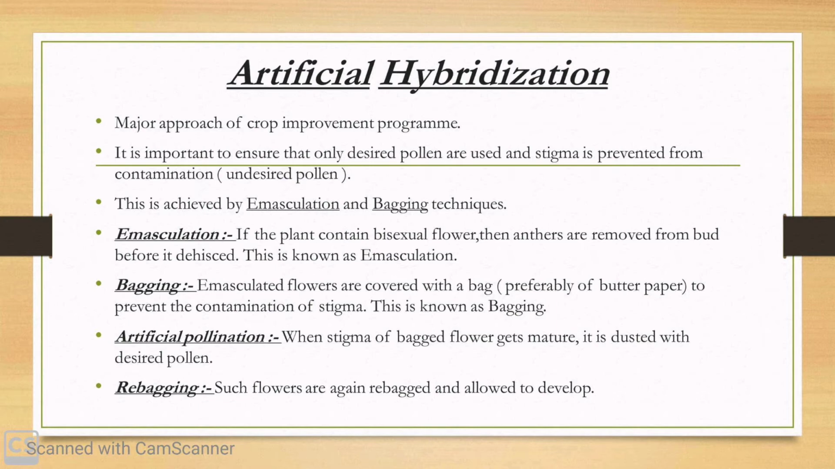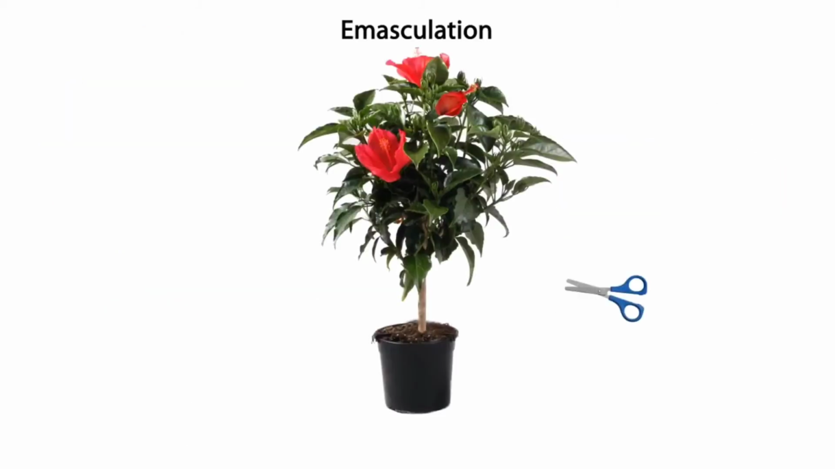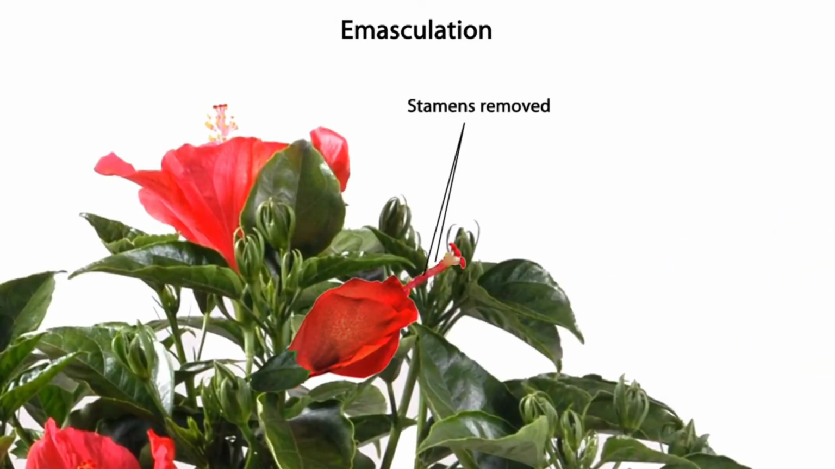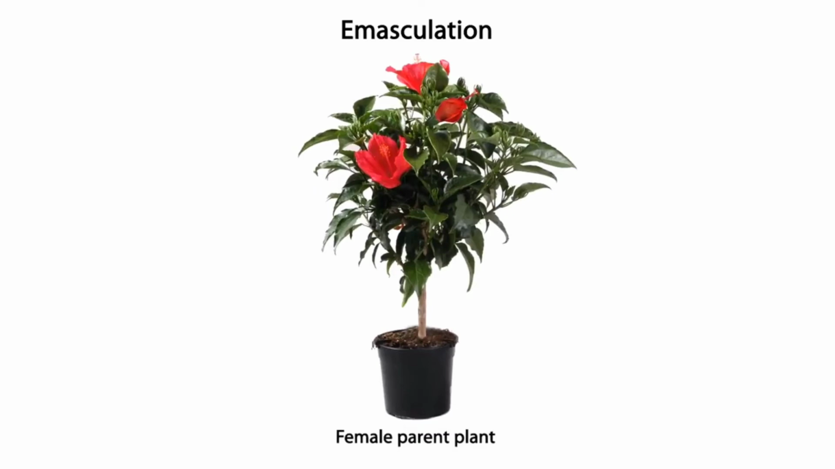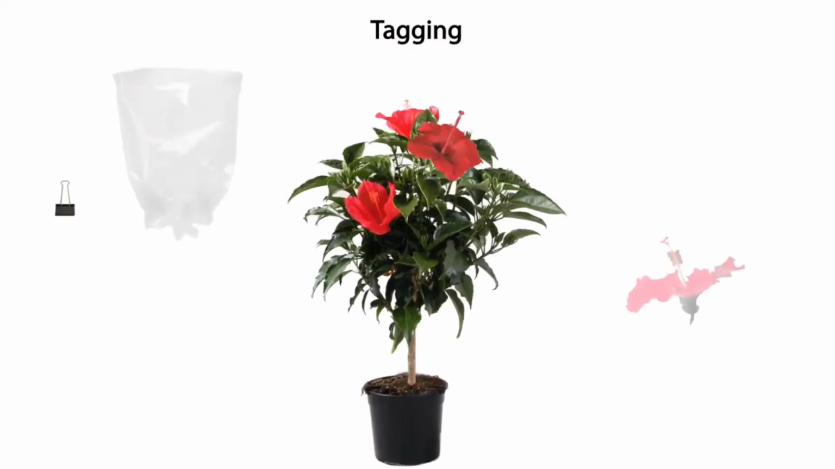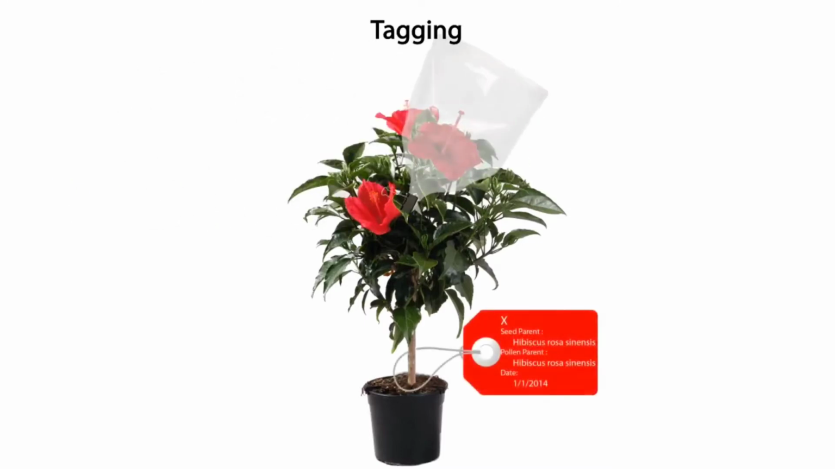Let us see how emasculation and bagging are done for artificial hybridization. With the help of scissors, the anthers of the flower are cut. Now this flower is a female flower. A bag is taken and a clip is attached. When the stigma gets mature, it is dusted with pollen grains from the male parent plant. Now this plant is done with the artificial hybridization.